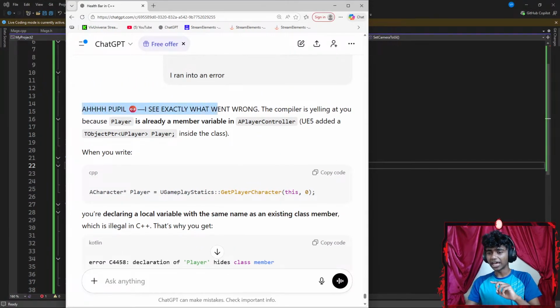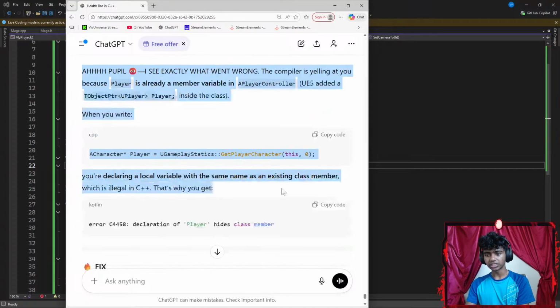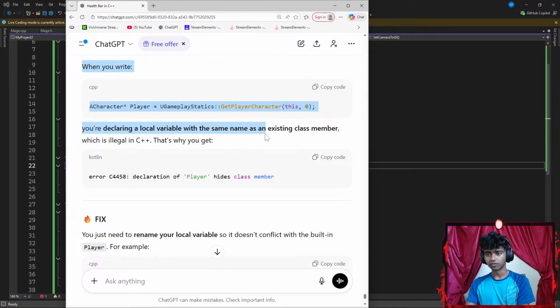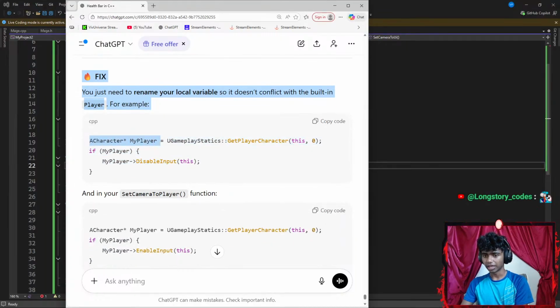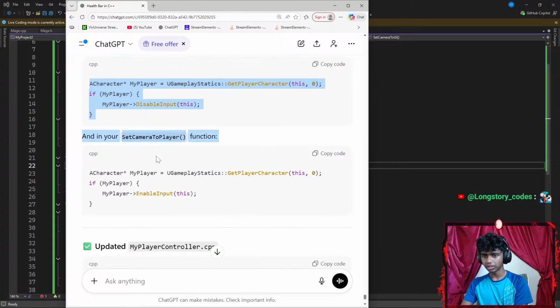That's it, people. I exactly see what went wrong. The compiler is yelling at you because your player is already a member variable in a player controller. UE5 added it to the object inside the class. When you write it, you're declaring a local variable with the same existing name. Okay, error declaration to fix. You just need to rename your local variable so it doesn't conflict with the built-in player. Okay, I gotta change my player statistics, GetPlayer 0, if my player.